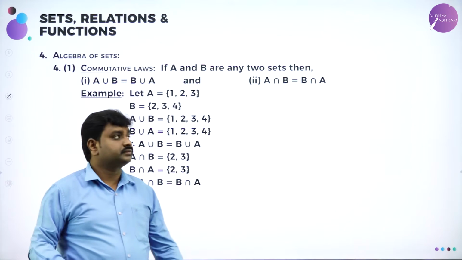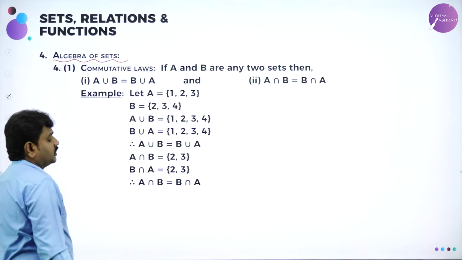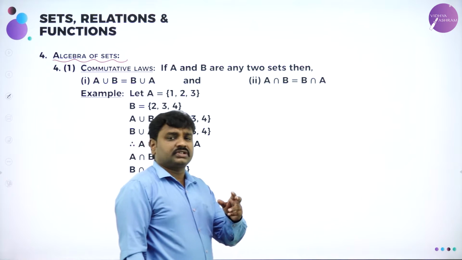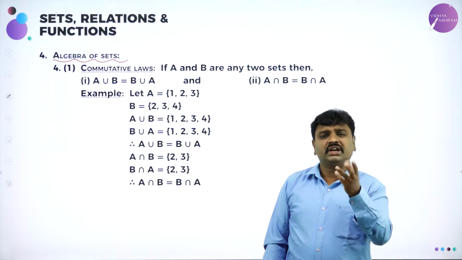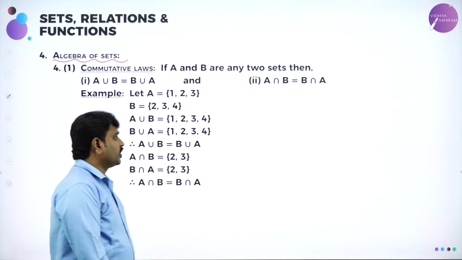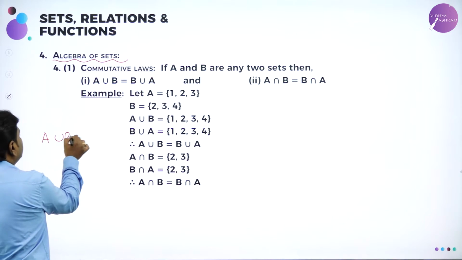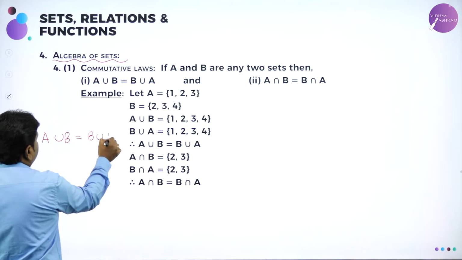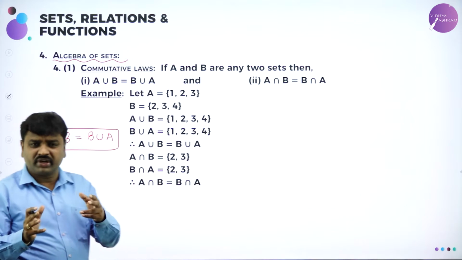Then algebra of sets. In algebra of sets, the first concept is commutative law. Commutative law, union and intersection both are commutative. Commutative means what? A union B is same as B union A. You find A union B or you find B union A, you will get same.